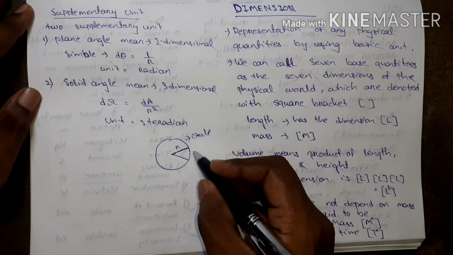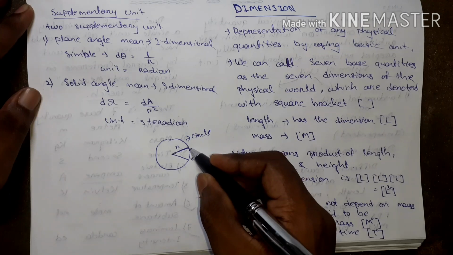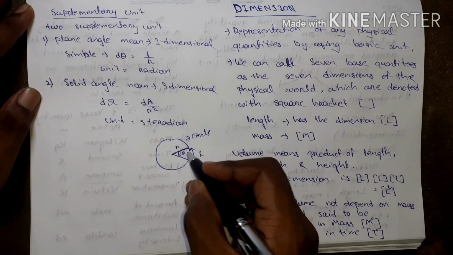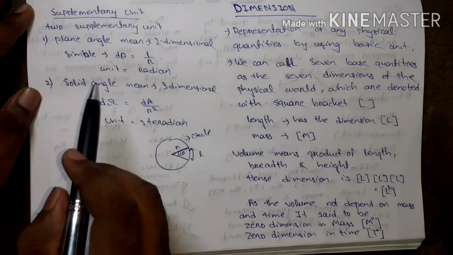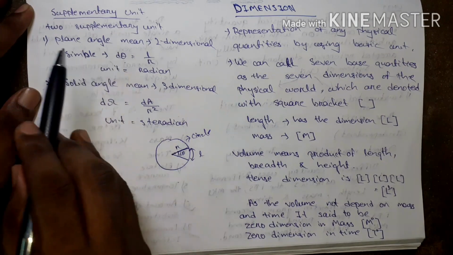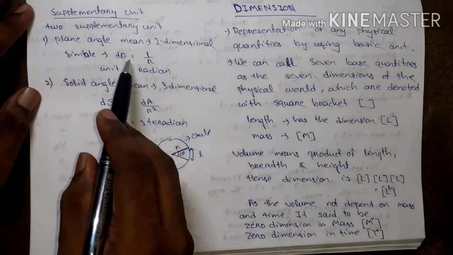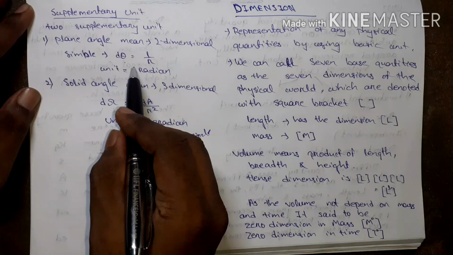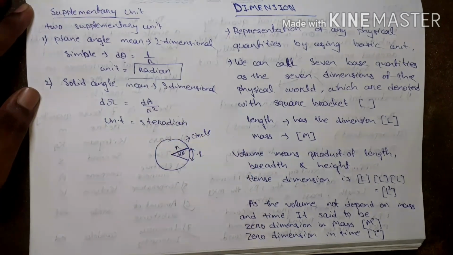It is the radius r, and it is the length L, and it is the change in degree, that is d theta. D theta is the plane angle and that is L by R. Its unit is radian.